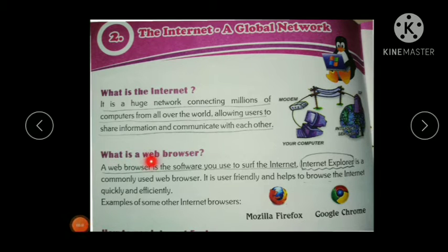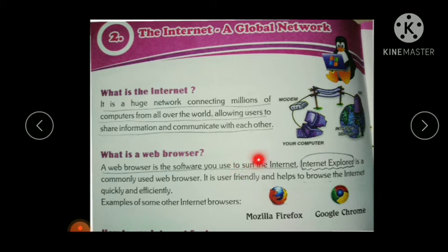Then what is a web browser? Have you heard the word web browser? A web browser is a software you use to surf the internet. What is surfing?